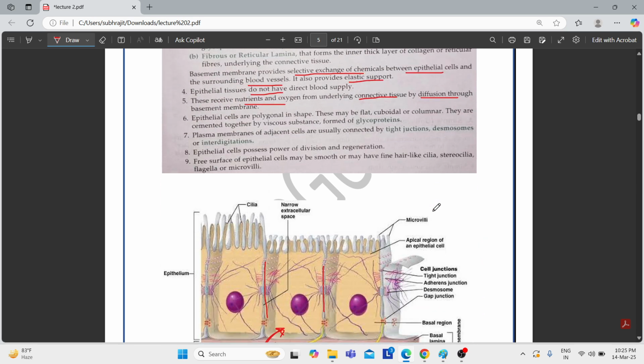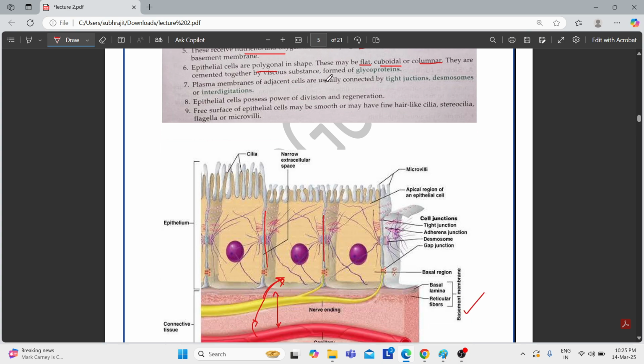Now the epithelial cells are polygonal in shape. These points will be explained later on. They can be flat, they can be cuboidal, or they can be columnar. The plasma membranes of the adjacent cells are usually connected by tight junctions, desmosomes, or interdigitations. These are the cell junctions.